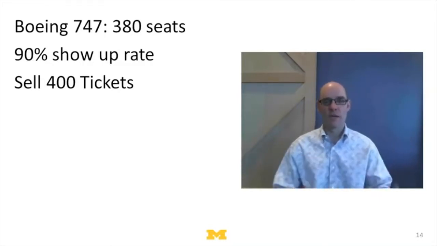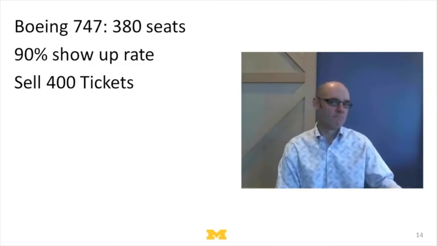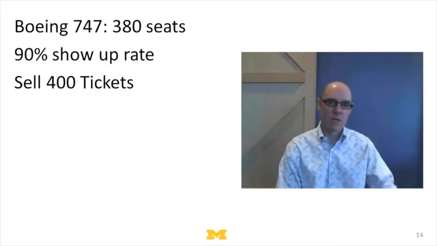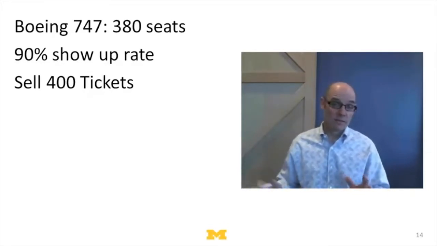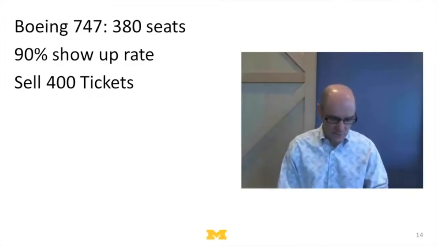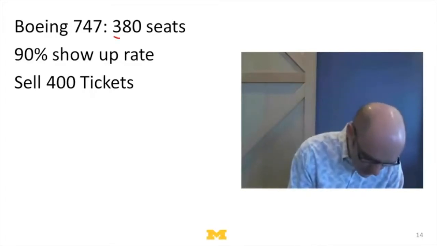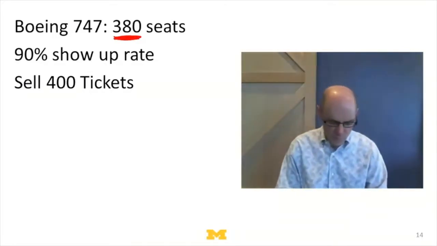So if you're running an airline and you've got 400 seats, and people only show up 90% of the time, you want to sell more than those 400 seats, right? So that your plane's pretty much full. So let's do an example. Let's suppose, to make it simple, that our plane doesn't have 400, it's got 380 seats. So let's suppose that we've got a Boeing 747 with 380 seats.